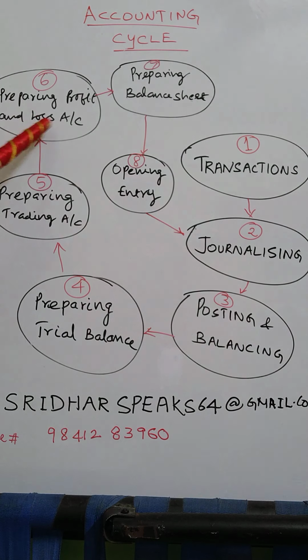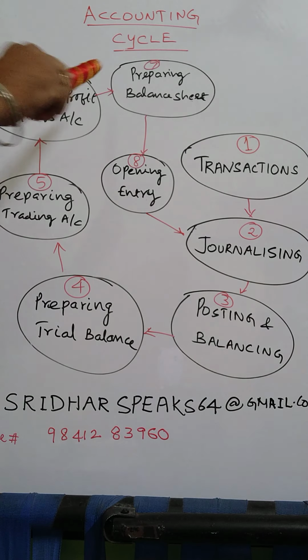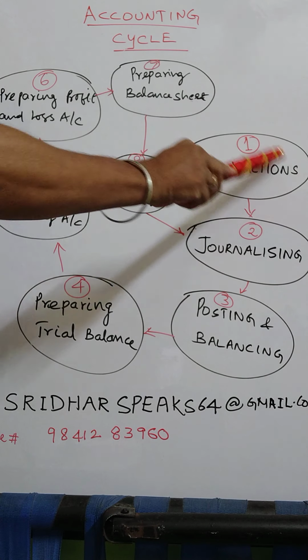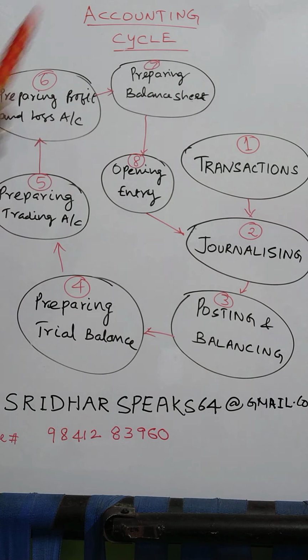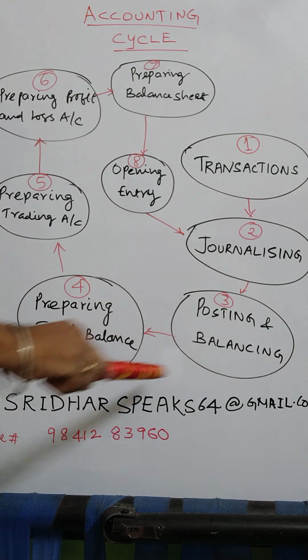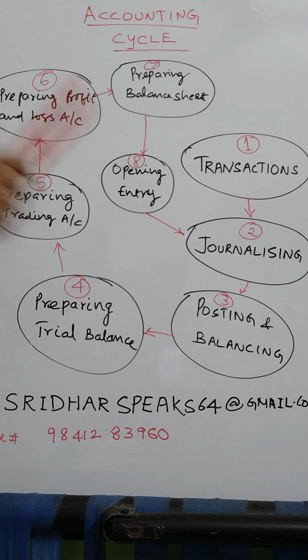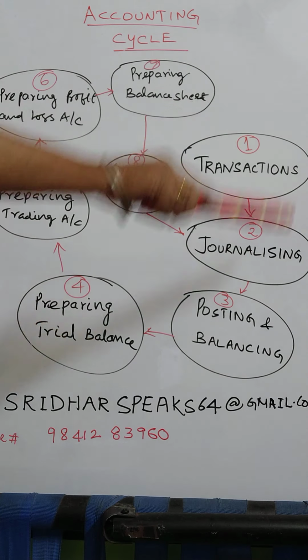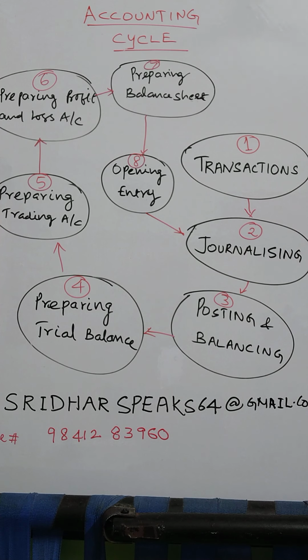Then to ascertain the profit and loss, and to ascertain the financial position of the company. All these things will provide information to whom? To the shareholders, whom we call stakeholders. So all this information is provided to the stakeholders and shareholders, and it also protects the properties of the enterprise. The entire enterprise's properties it will also protect.